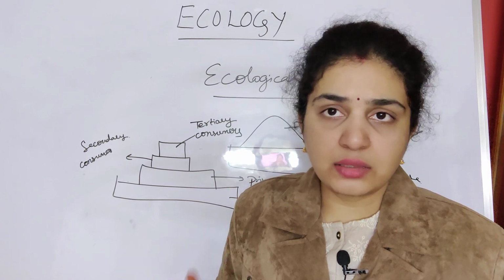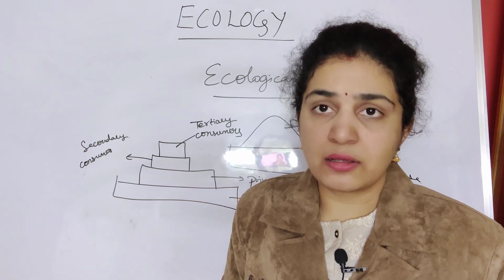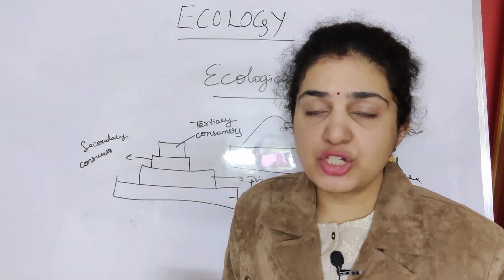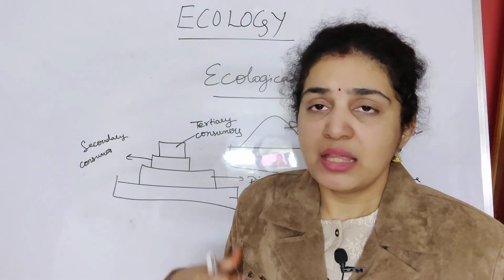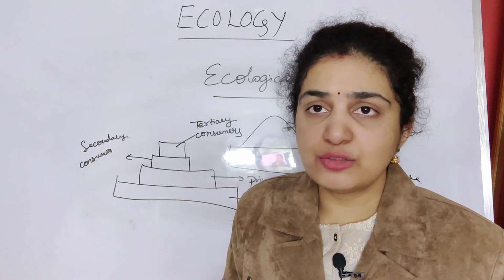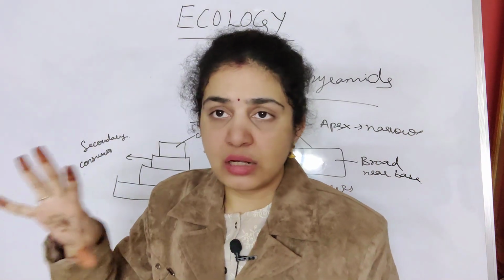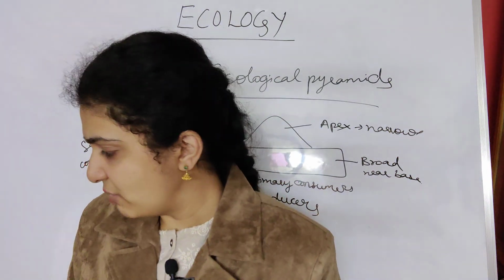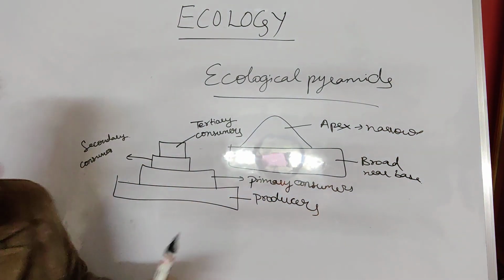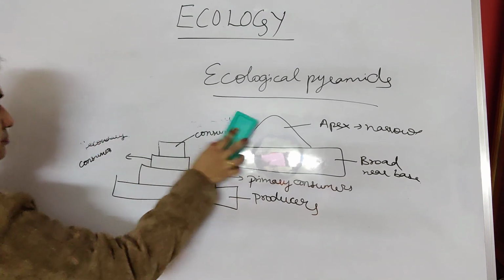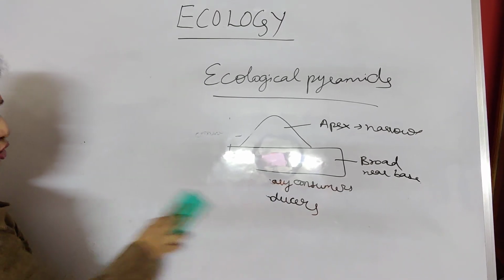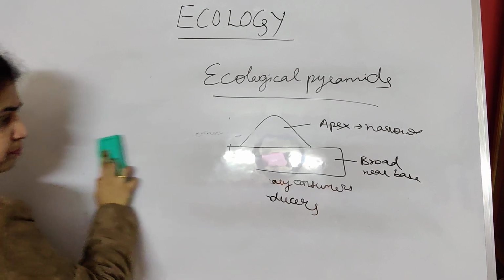There are three types of pyramids: pyramid of numbers, pyramid of energy, and pyramid of biomass. In these three different types, they will vary. I'll depict in a diagram clearly how these pyramids vary in sequence. So now you understand how the ecological pyramid appears.